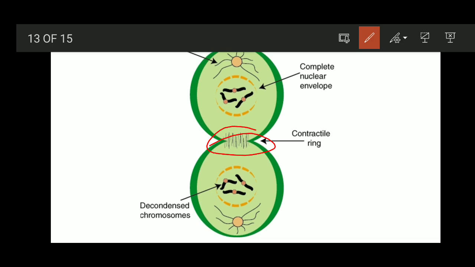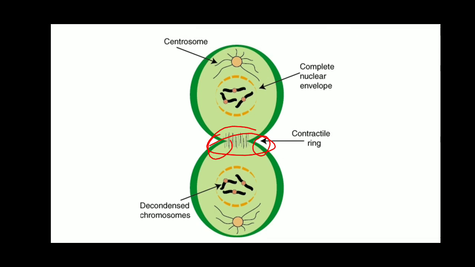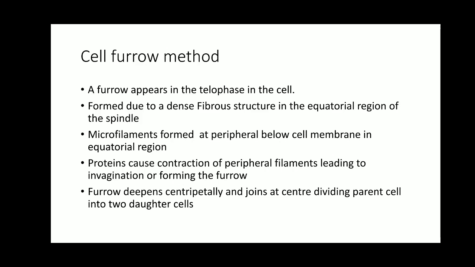All this together is going to contract the cell membrane, and therefore a furrow or an invagination is formed in the cell. So microfilaments formed at the periphery below the cell membrane in the equatorial region, and the proteins cause contraction of these peripheral filaments, which leads to the formation of this constriction or invagination, known as a furrow.